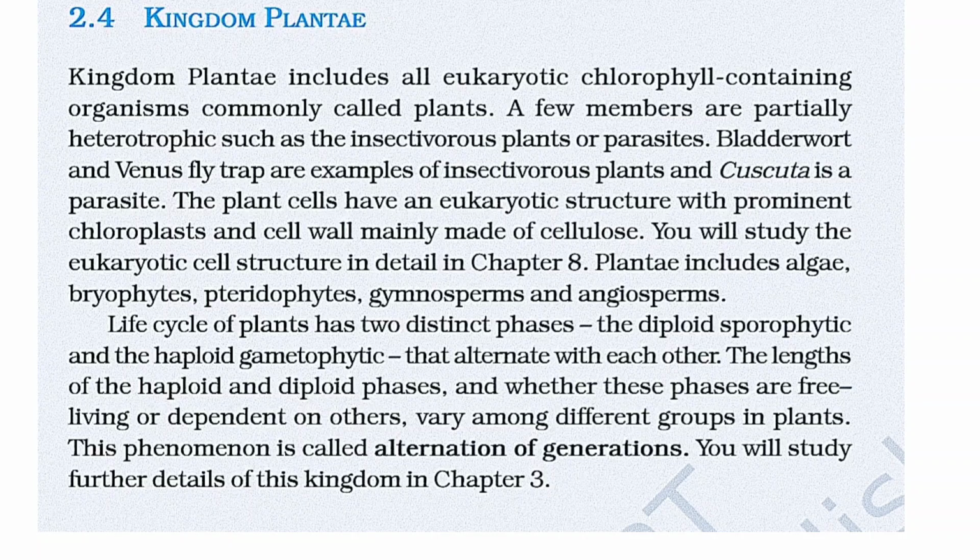Plantae includes algae, bryophytes, pteridophytes, gymnosperms and angiosperms. The life cycle of plants has two distinct phases, the diploid sporophytic and the haploid gametophytic, that alternate with each other. The length of the haploid and diploid phase, and whether these phases are free living or dependent on the others, vary among the different groups of plants. This phenomenon is called alternation of generation. You will study further details of this kingdom in chapter 3.